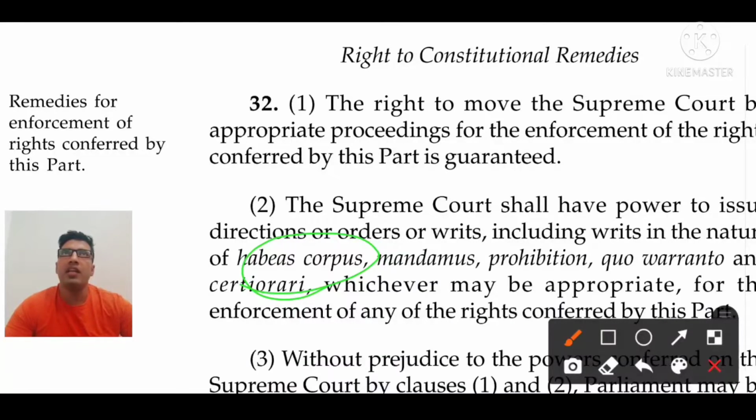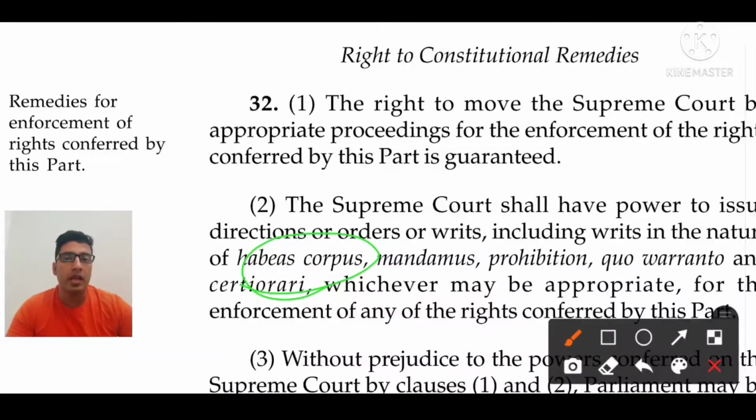Take the example of a girl who wants to elope with her boyfriend, but the girl's father does not agree. So the father confines the girl in a room and does not allow her to roam around or to meet or elope with that boyfriend.